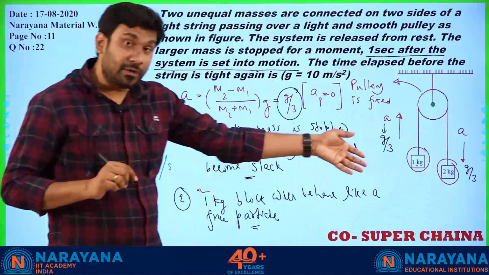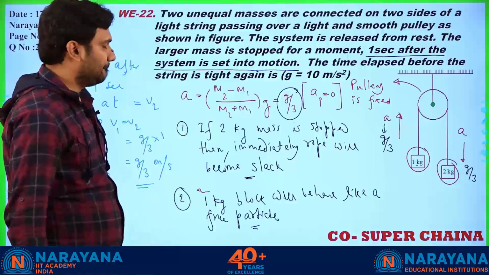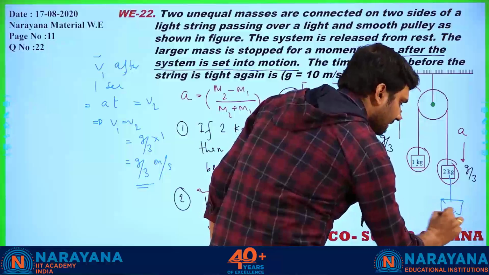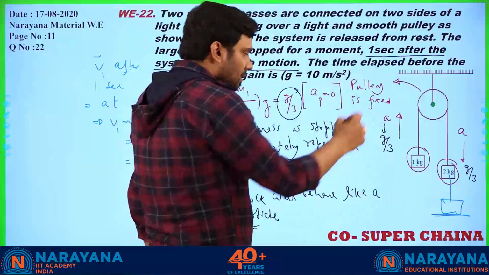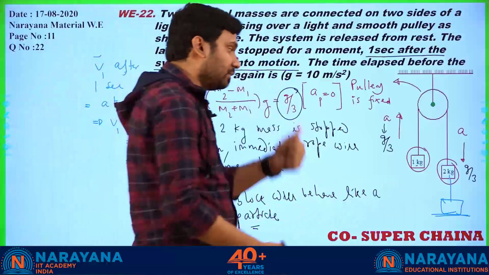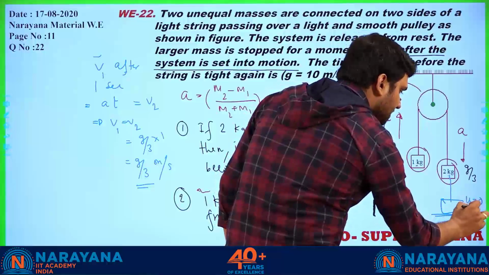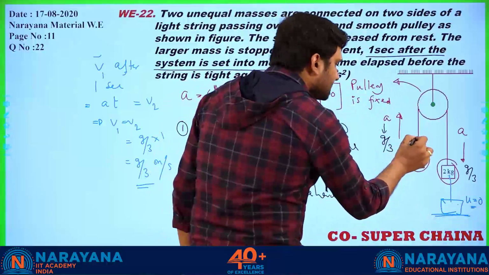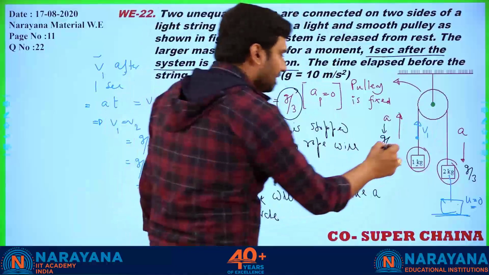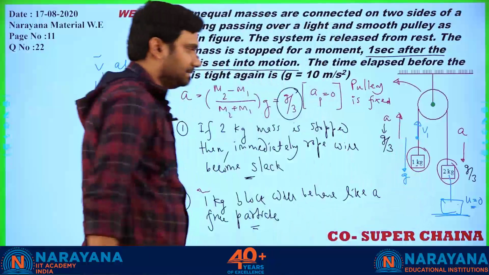So that is the velocity of both the blocks after 1 second. Now this 2 kg block is stopped. Let us say it is here, somewhere here. It is stopped now. So for the string to become tight again, what is the condition? You try to understand. It is stopped means initially here its velocity becomes 0. At this instant, this 1 kg block is having some velocity v1. And gravity is acting in the downward direction. Think practically.